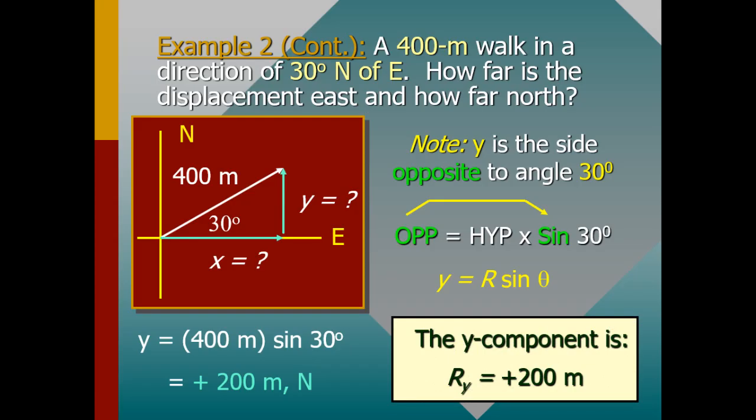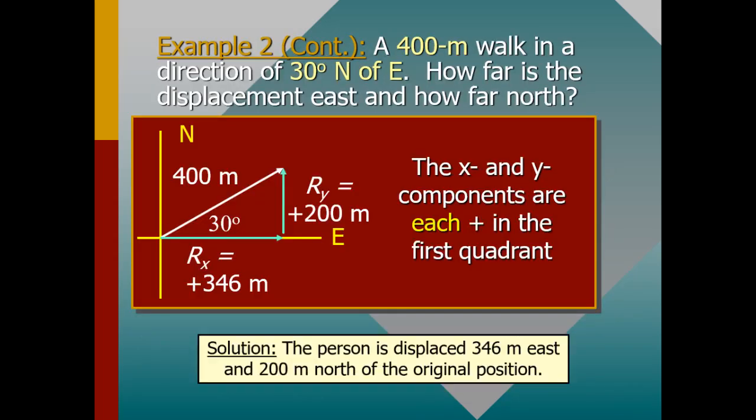So that means that the r component of that particular vector was just 200 meters. Okay, so one thing that we need to understand is that the x and y coordinates of this particular vector, or this particular question, were both in the first quadrant.